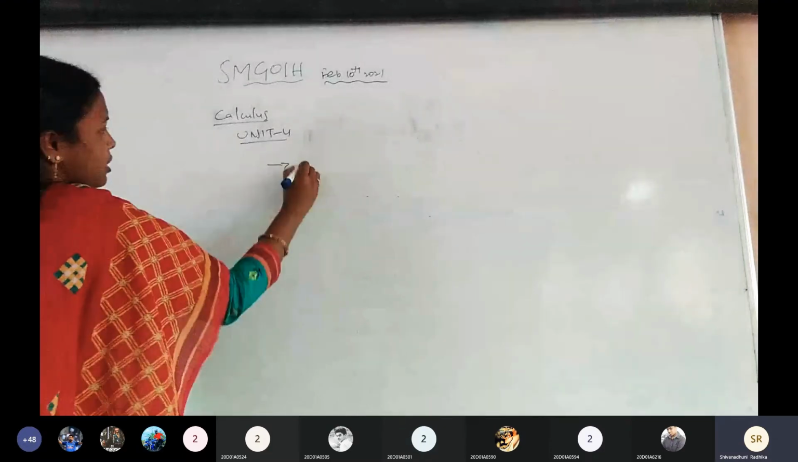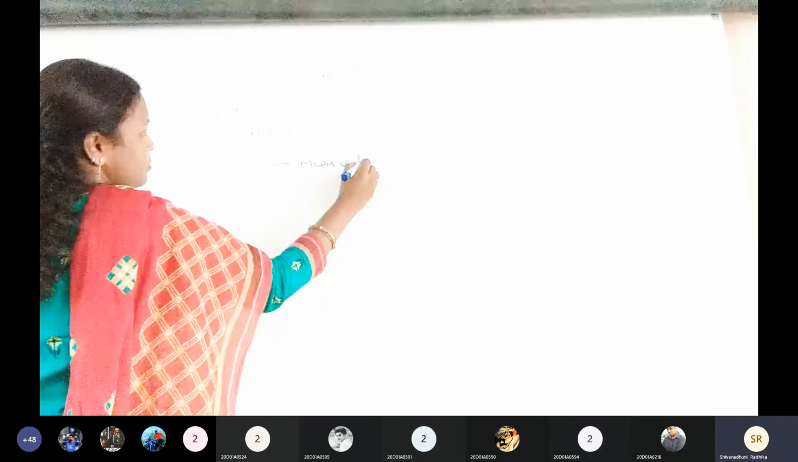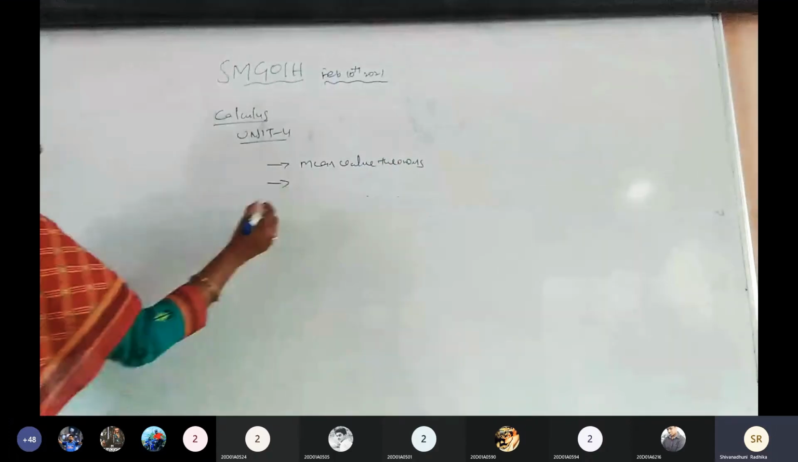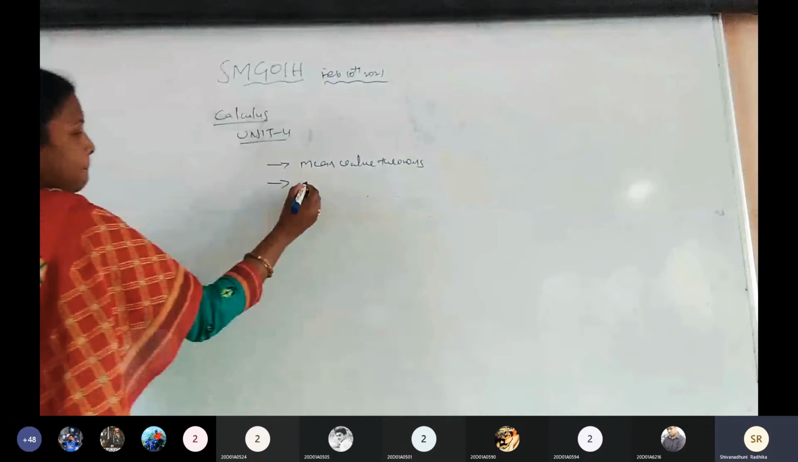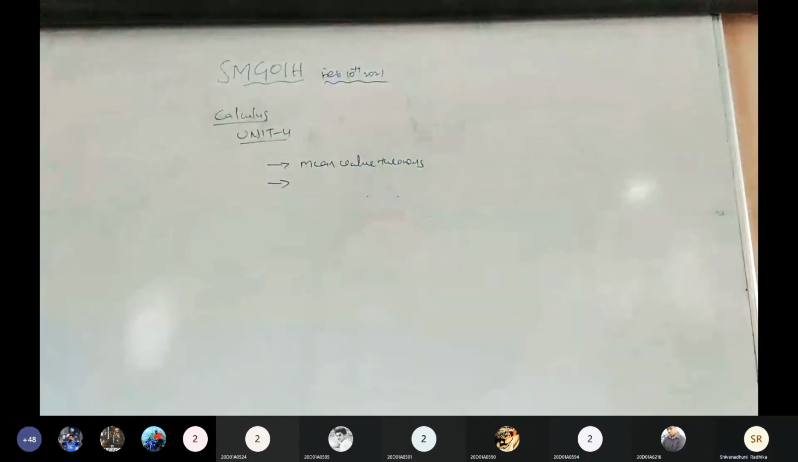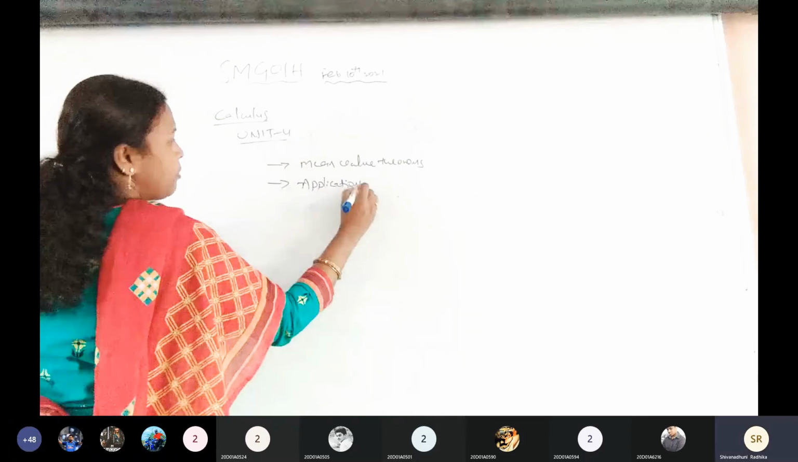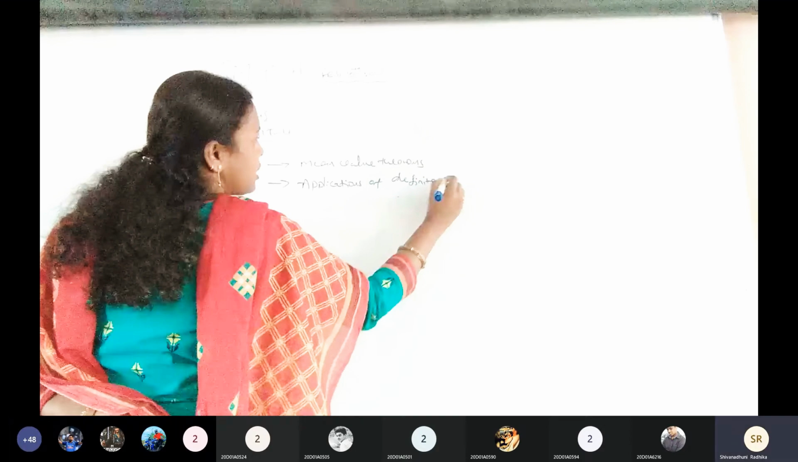This is calculus. In the calculus, mainly we have three topics. What is the first one here? Mean value theorems. Next, what is the second one? Applications of definite integrals. And the third one is improper integrals. Very good.